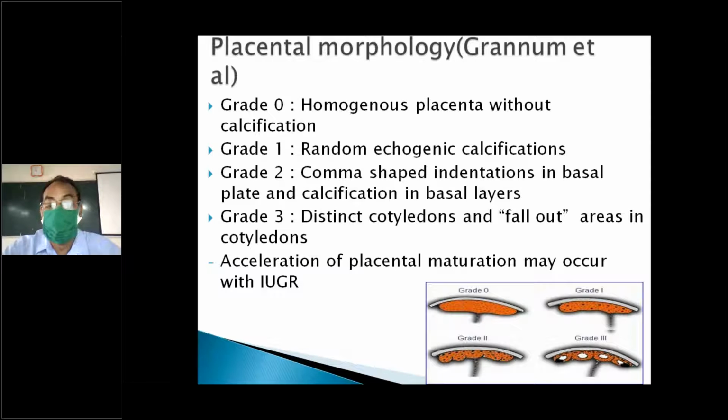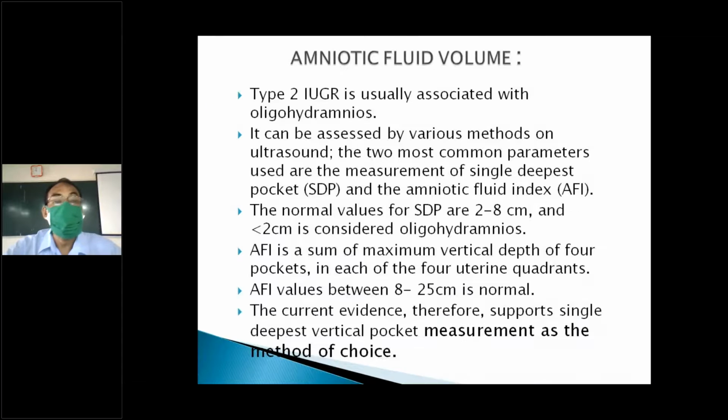In grade 3, there is a fallout of this calcification process. Anything beyond grade 2 indicates that the fetal lung is mature. So when you see a grade 2 or grade 3 placenta, you assume the fetus is healthy and the lung is almost mature.